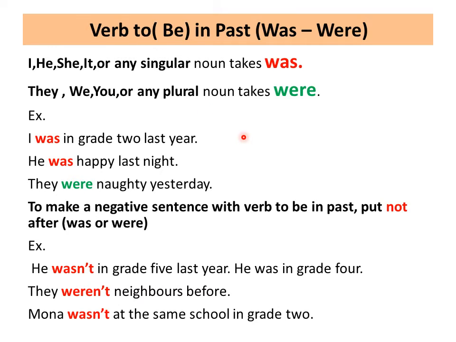What about negative sentence? To make a negative sentence with verb to be in past, just put not after was or were. Just you put what? Not after was or were. For example, he wasn't in grade 5 last year. He was in grade 4. So wasn't, the contraction form, means was not. They weren't, they were not neighbors before. Mona, singular, yes, so was not, wasn't at the same school in grade 2. So to make negative, I put what? Not after was or were.